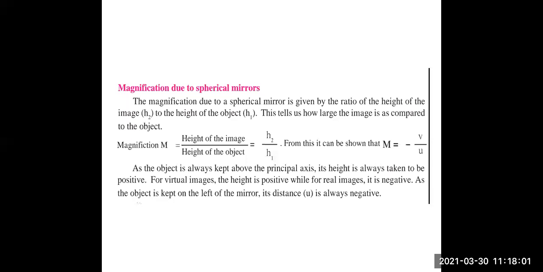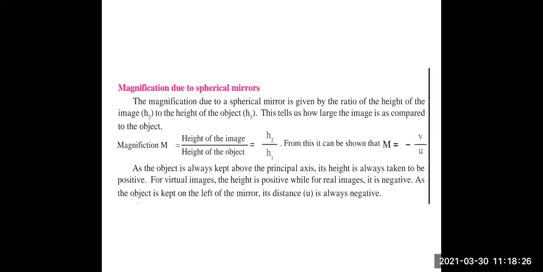So magnification is denoted by the capital letter M, which equals the height of the image divided by the height of the object. Height of the image is denoted by h2 and height of the object is denoted by h1. From this, it can be shown that m equals minus v upon u.